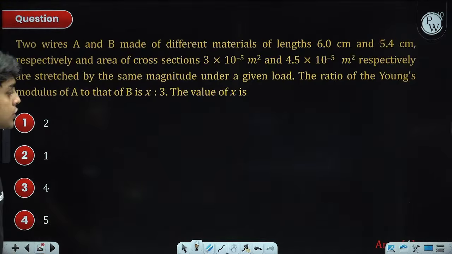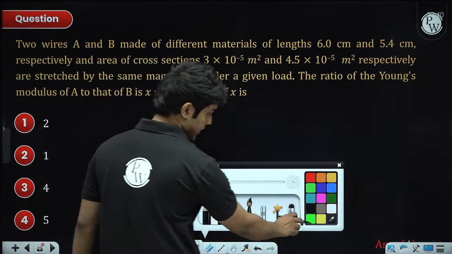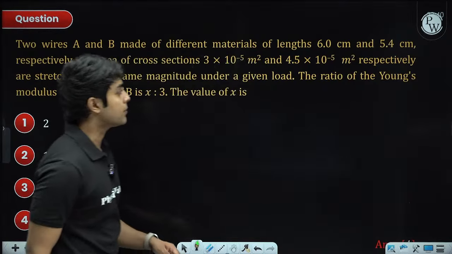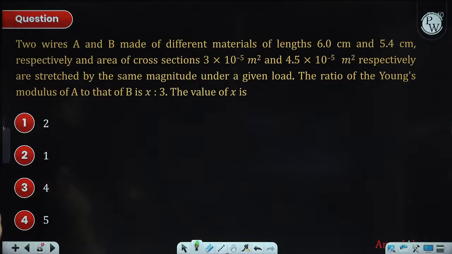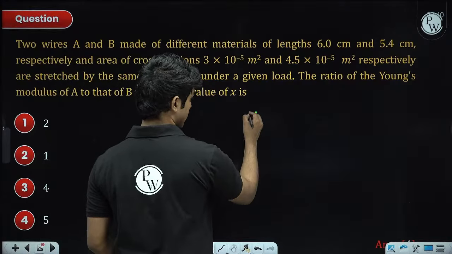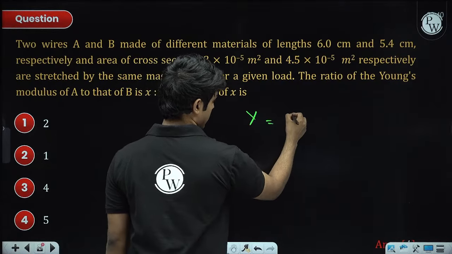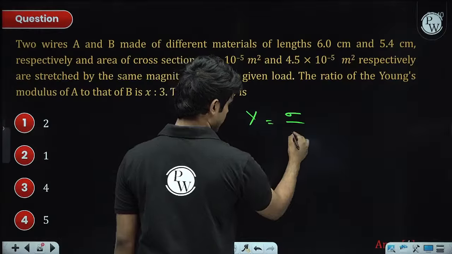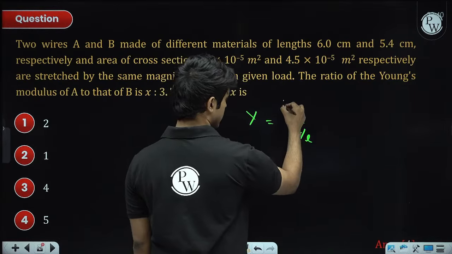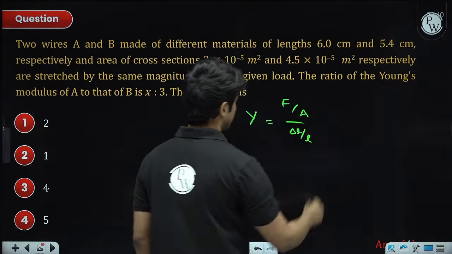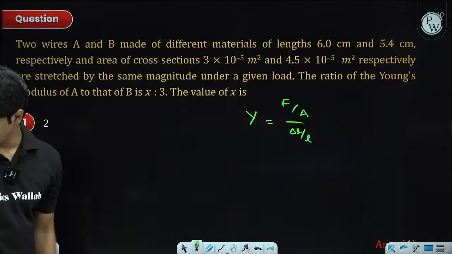So this question is also a repeating question. Somebody else asked me earlier for repeating questions in April shifts. This is also being asked in every shift practically. This is the Young's modulus formula, right? Sigma by strain, where strain is delta L by L, and sigma is the stress, F by A. And then you have to take the ratio.